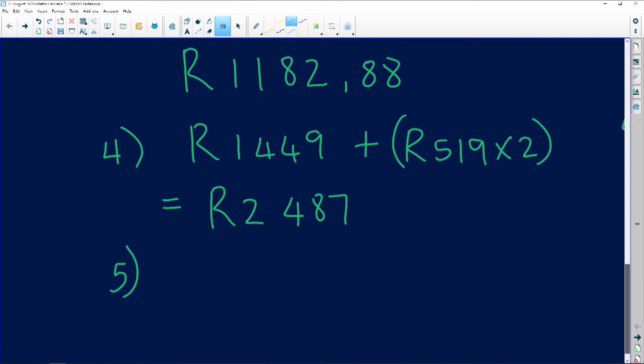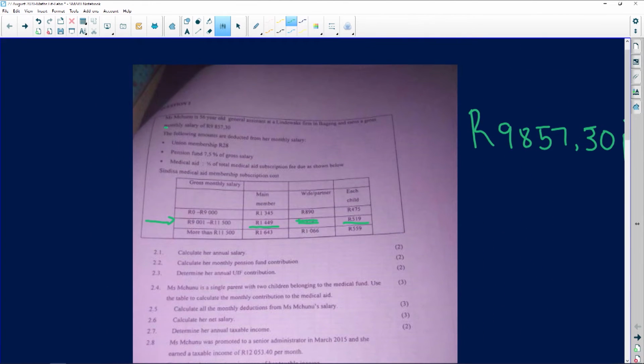But now let's go back because I'm remembering something super important, okay? One of the conditions said to us, let's fix that. Let's go and see what the condition said. It said half of the total medical aid subscription. So it means that this person is going to be paying half of the medical aid and their company is going to be paying half. That's one of the company benefits. Not every company gives that benefit, but in this particular case, this company is giving this benefit. So you need to be super careful in terms of that.